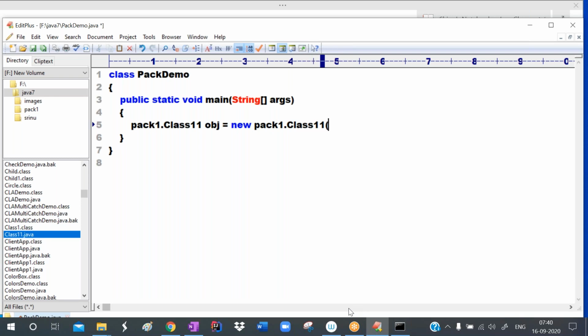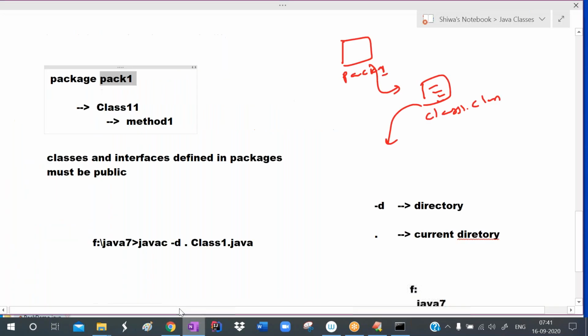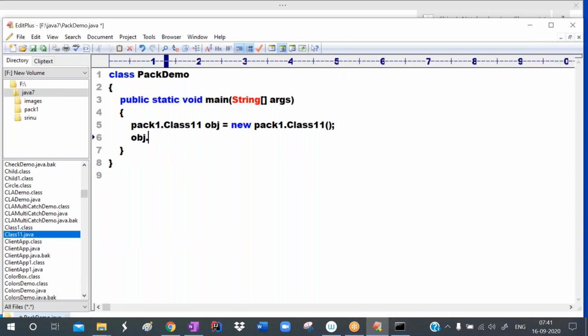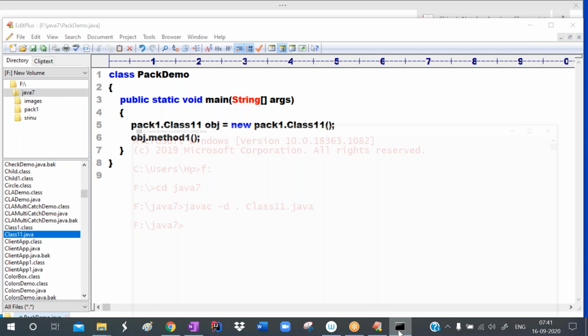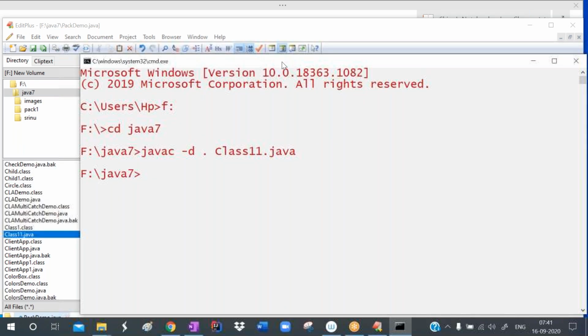Now the object will be created. With the help of that object, I want to call the method. What is the method name? Method1. So call method1. In the pack1 folder, the class11 class is there. For that class, we are creating the object here, and with the help of that object, we are calling method1. Save this with the name PackDemo. Successfully saved. Now compile it.